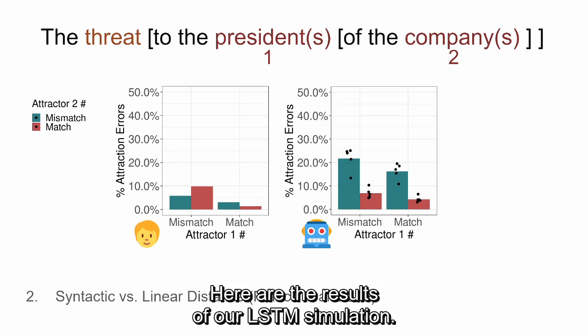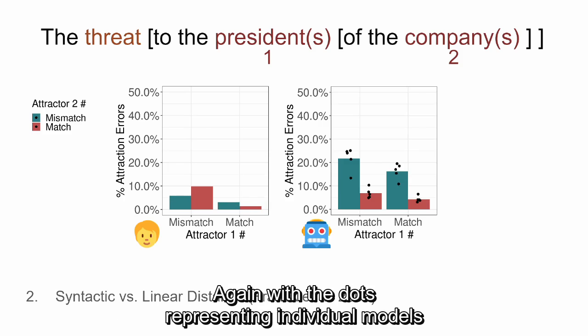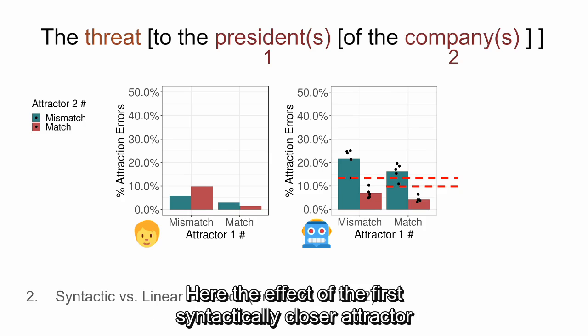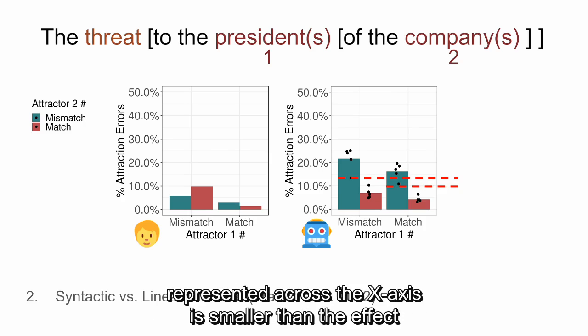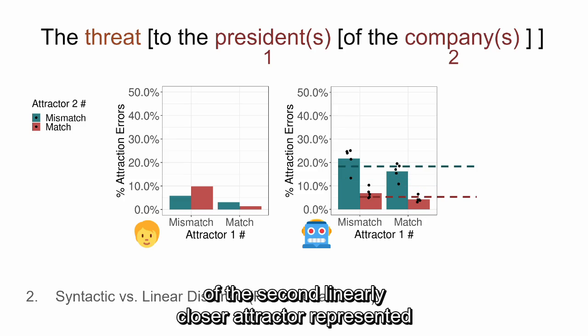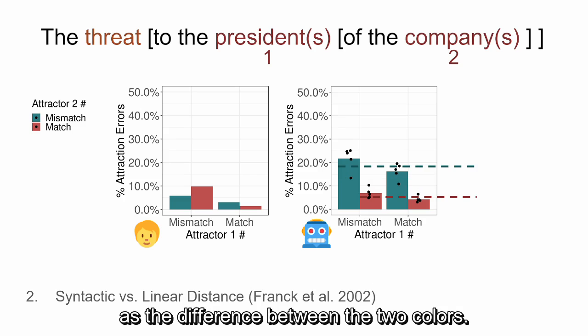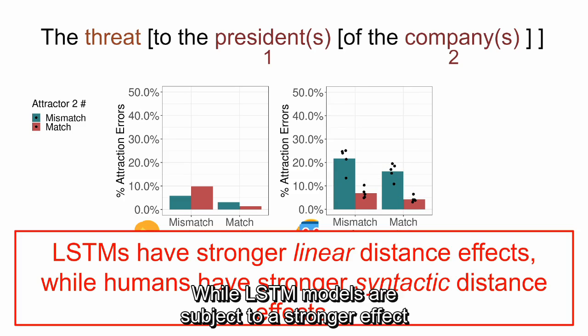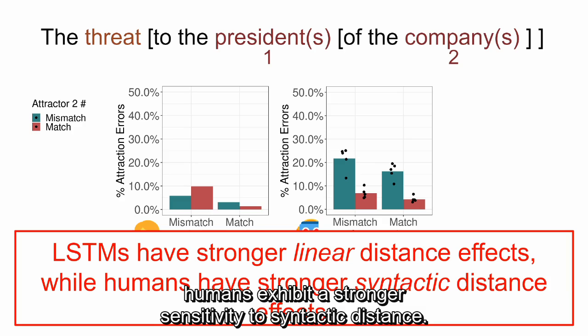Here are the results of our LSTM simulation, again with the dots representing individual models and bars representing averages. Here, the effect of the first, syntactically closer attractor, represented across the x-axis, is smaller than the effect of the second, linearly closer attractor, represented as the difference between the two colors. Note that this is the opposite direction of the effect in humans. While our LSTM models are subject to a stronger effect of the linear distance, humans exhibit a stronger sensitivity to syntactic distance.